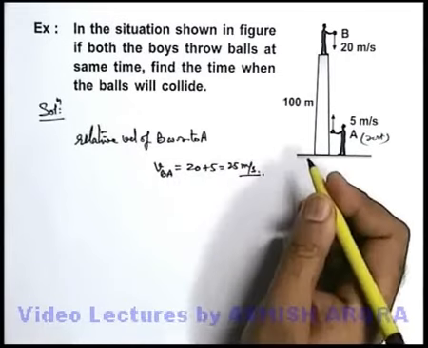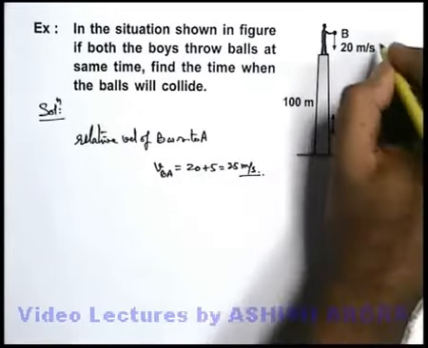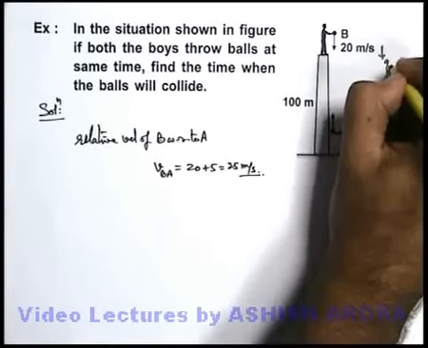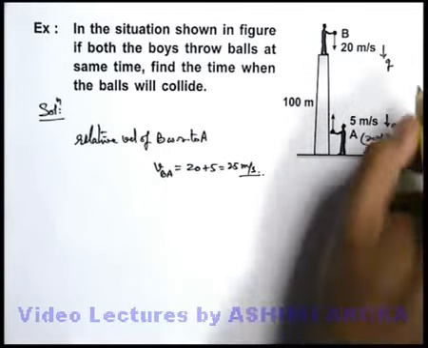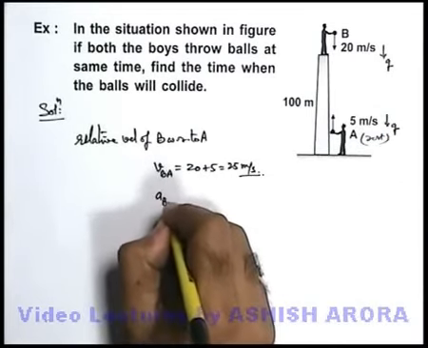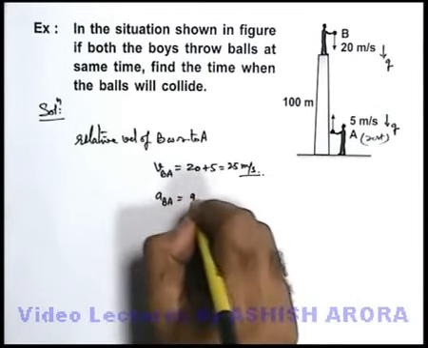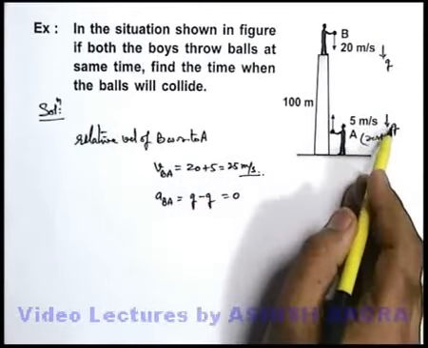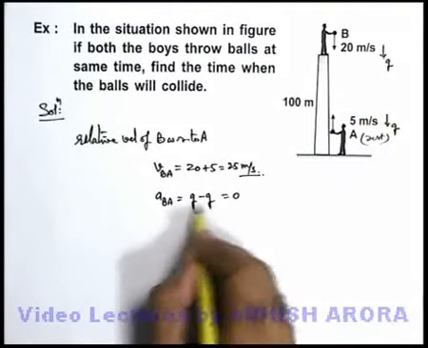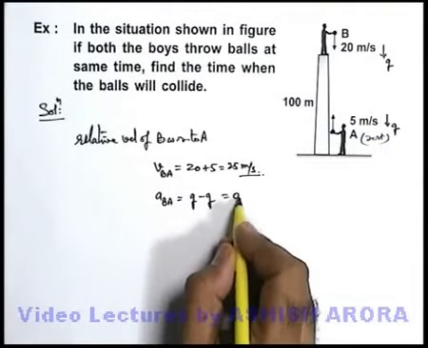If we talk about the acceleration of the balls, both are coming down at the same acceleration g. So the relative acceleration of B with respect to A is g minus g, which is 0. As their accelerations are in the same direction, the relative acceleration will be the difference of the two, which is 0.